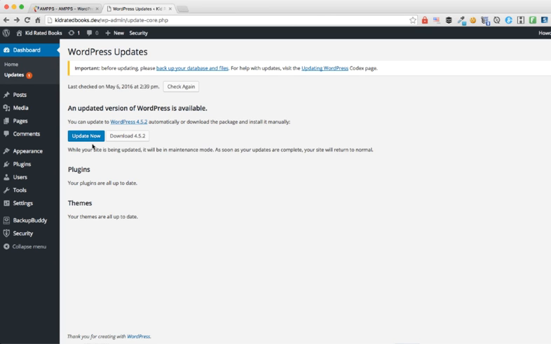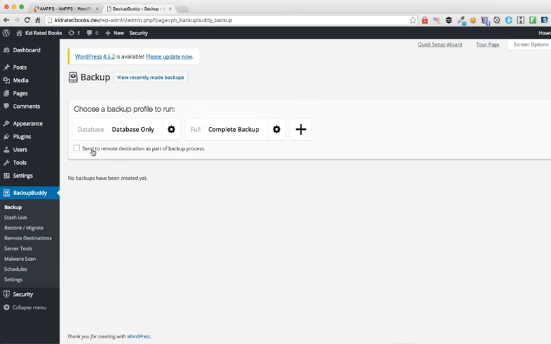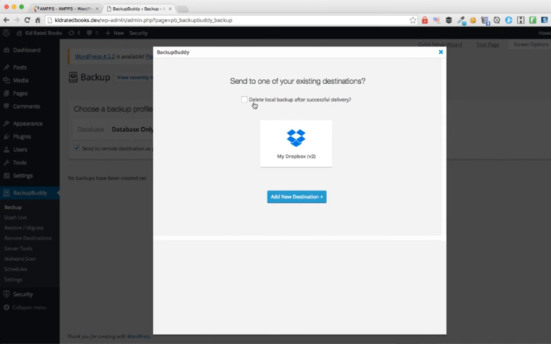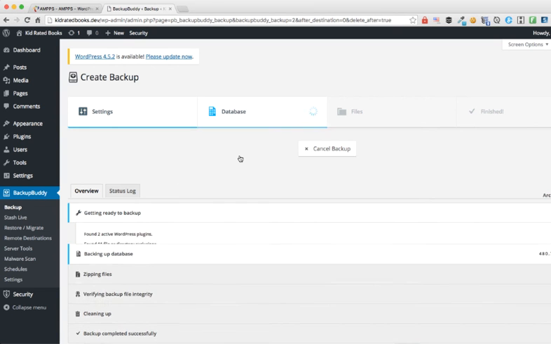Now, before you go ahead and update your WordPress site or anything on your WordPress site, really, I highly recommend that you do a backup. So since we already installed Backup Buddy, we'll click Backup right here. You want to send to remote destination, click Delete Local after delivery and click that. I always recommend a full and complete backup if you're upgrading. Right now, I'm not going to do that. For demo, I'm just going to save it onto my computer and we'll do a complete backup.